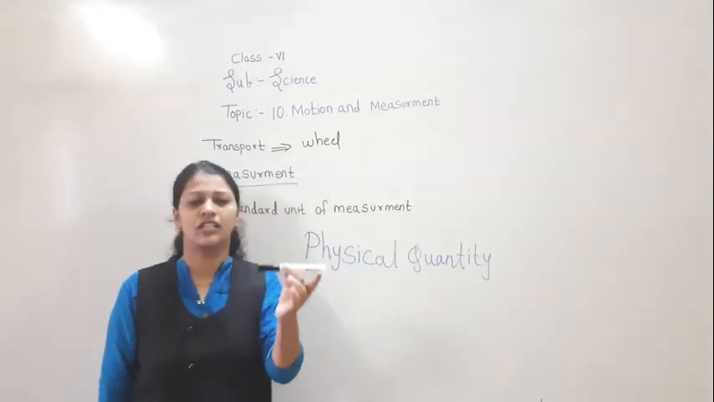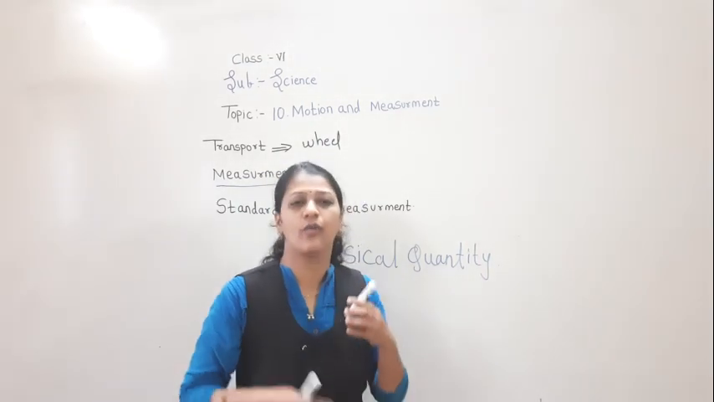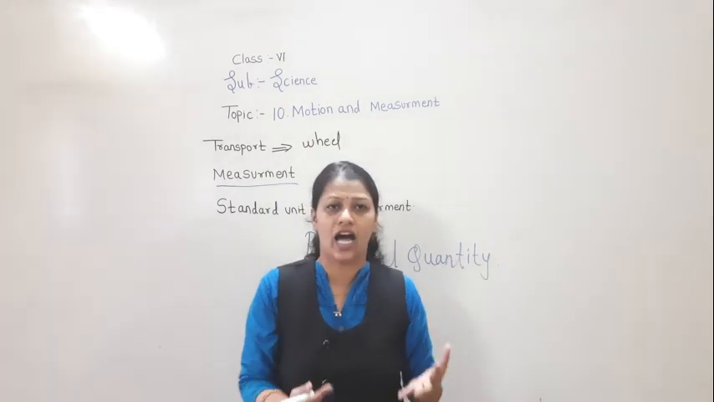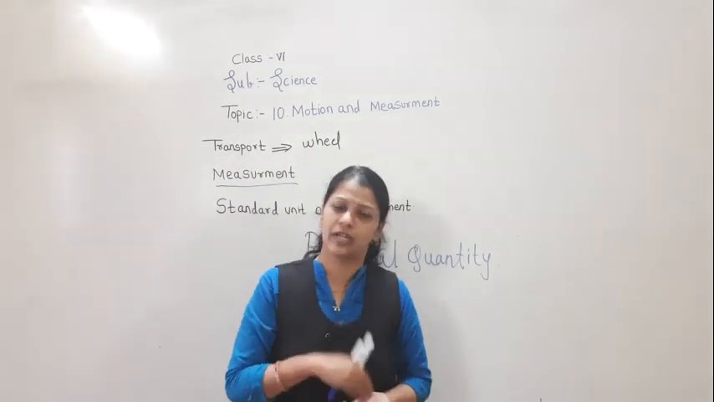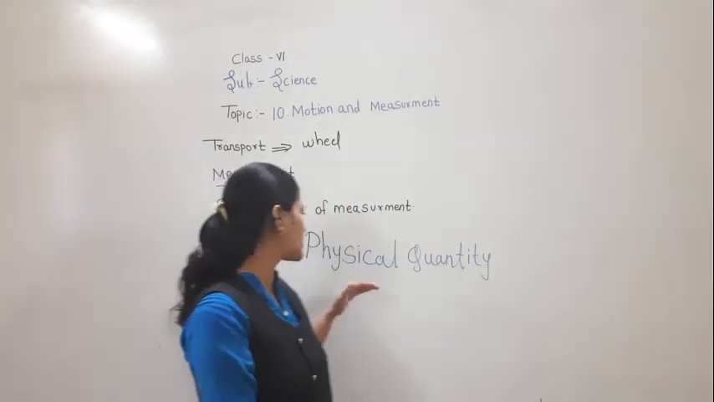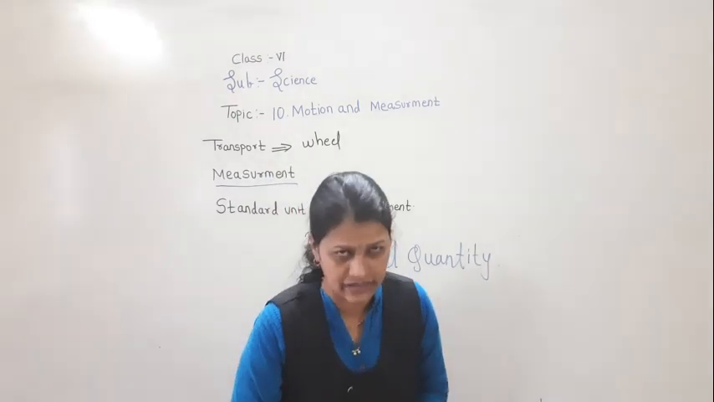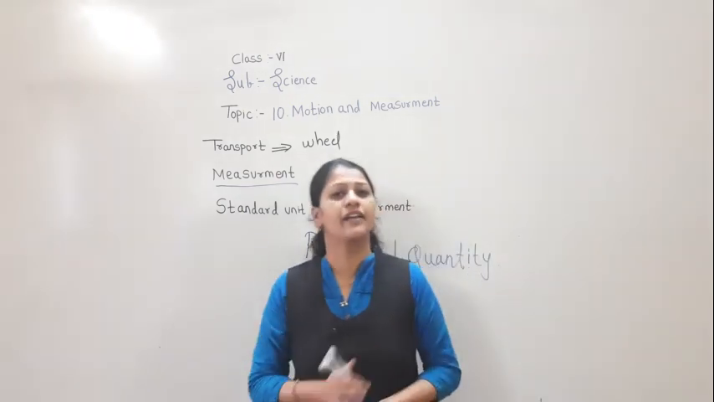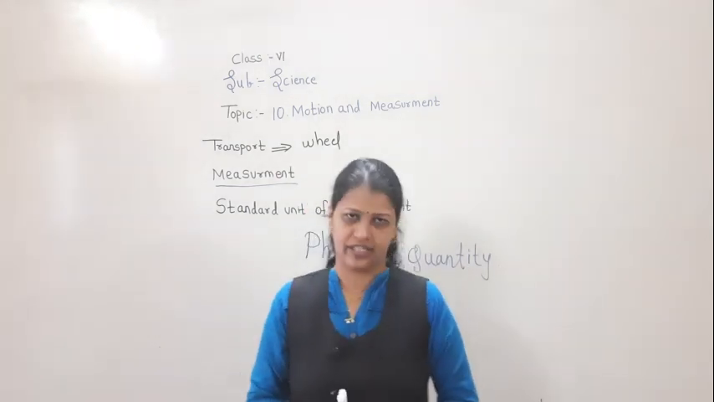For example, if I want to measure the length of this pen, the length is the basic quantity which I can measure. Yes or no? Then if I want to measure the area of this room, area is a physical quantity which I can measure. For example, length, mass, temperature, these we can measure. So they are called physical quantities.